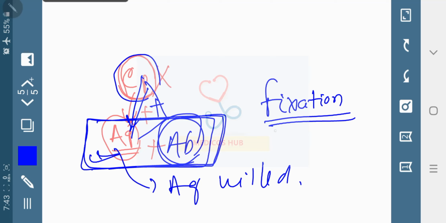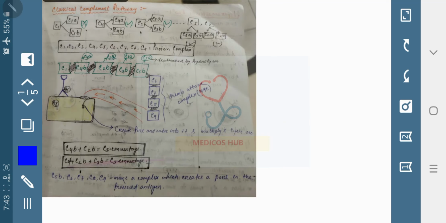The classical pathway is very interesting to remember. If you just see this picture, you will be able to answer everything about the complement pathway. I'll help you understand the classical complement pathway. You have to remember just a few points.